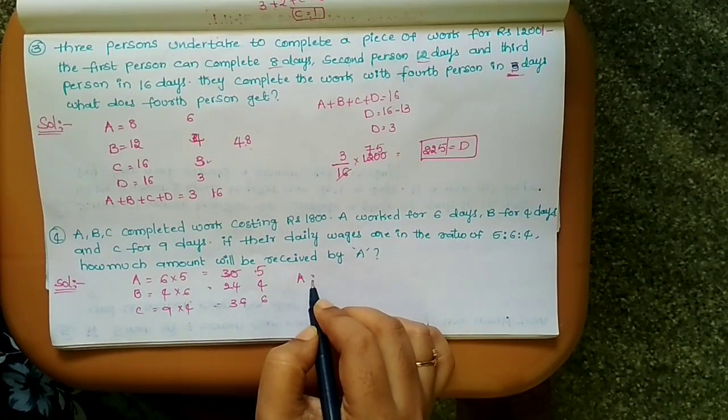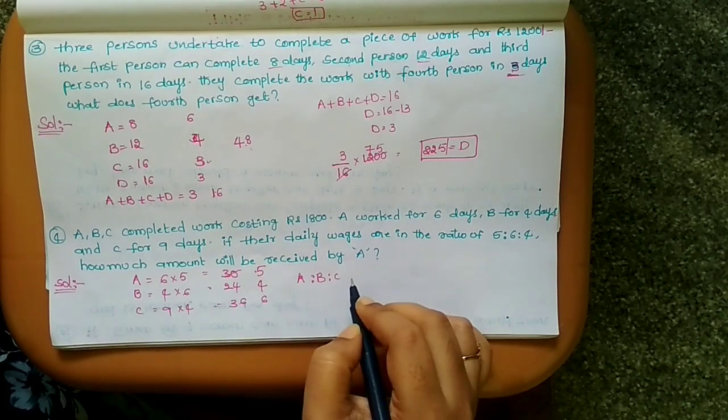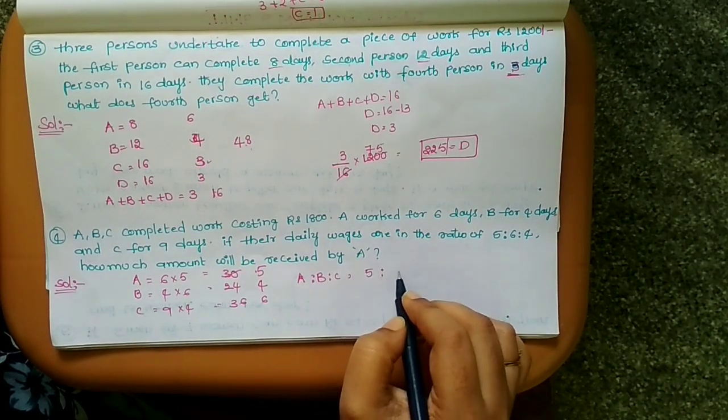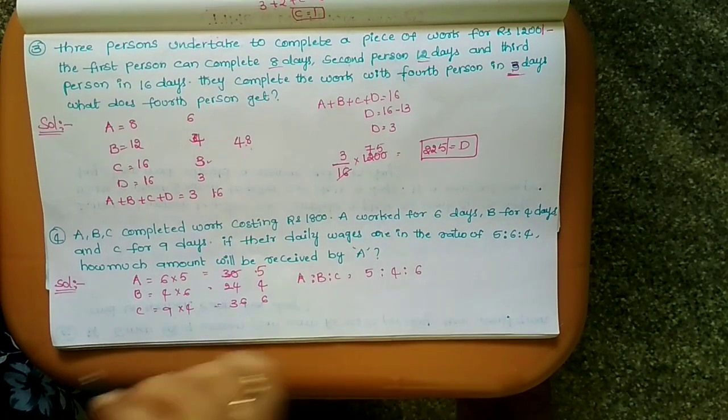So what is the ratio of A to B to C? 5, 4, 6 after simplifying.